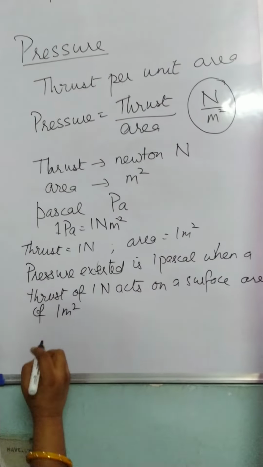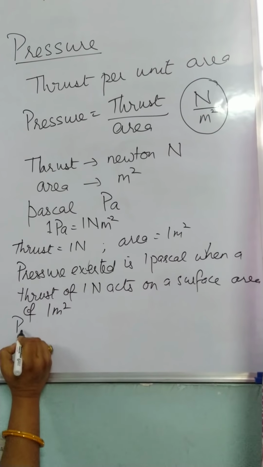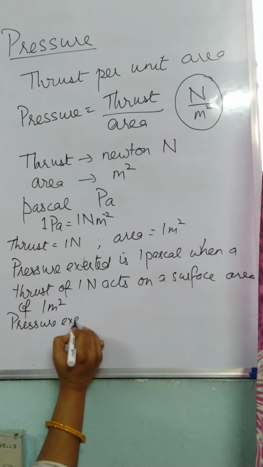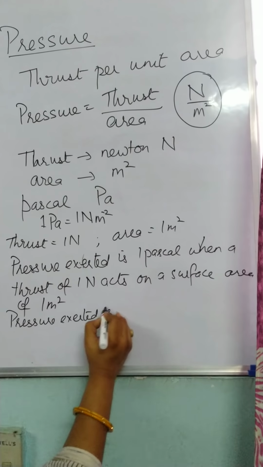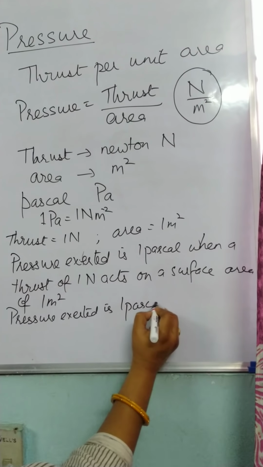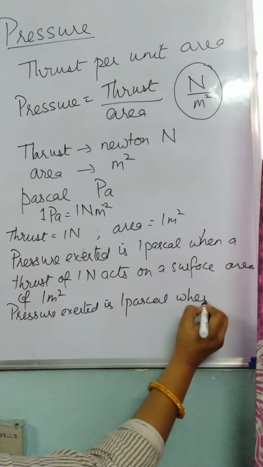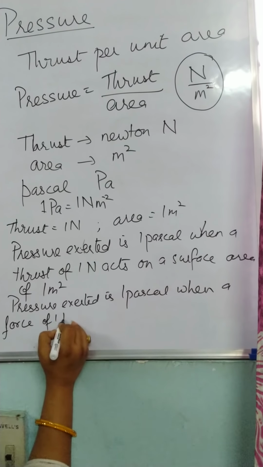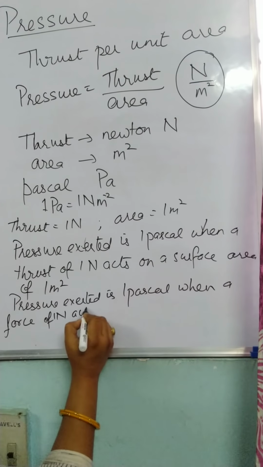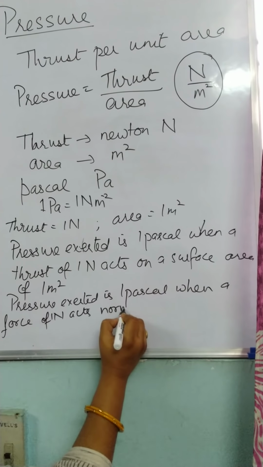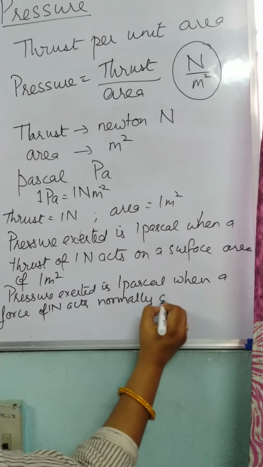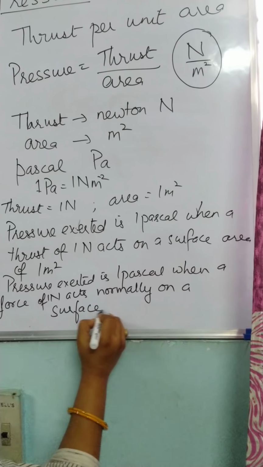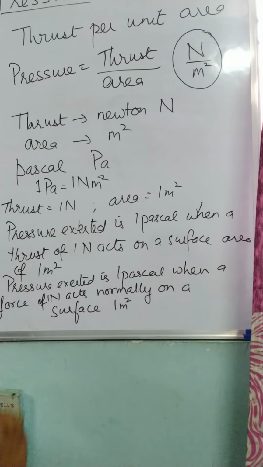You can even say that pressure exerted is 1 Pascal when a force of 1 Newton acts normally on a surface of 1 meter square.